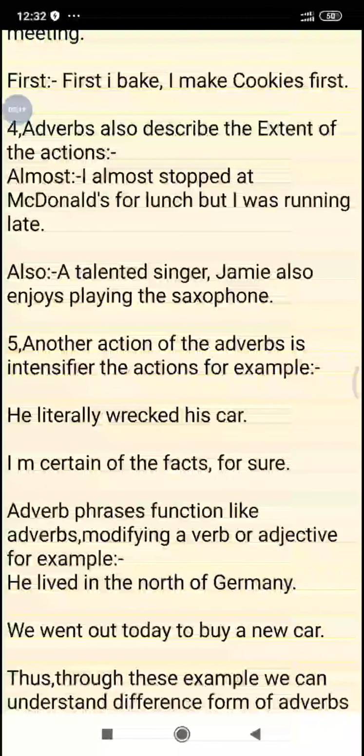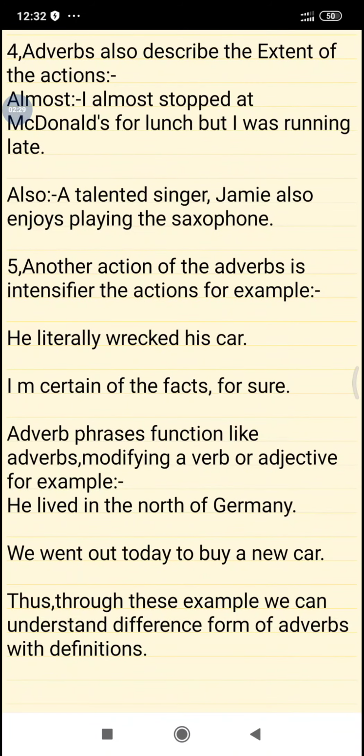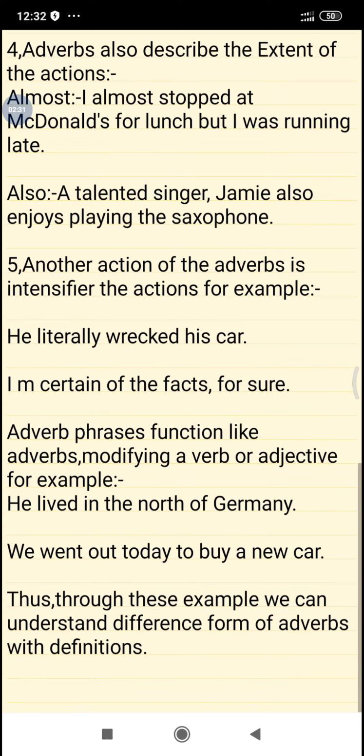The next point is the fifth. Another action of the adverb is that it intensifies the action. For example, he literally wrecked his car. I am certain of the fact, for sure.